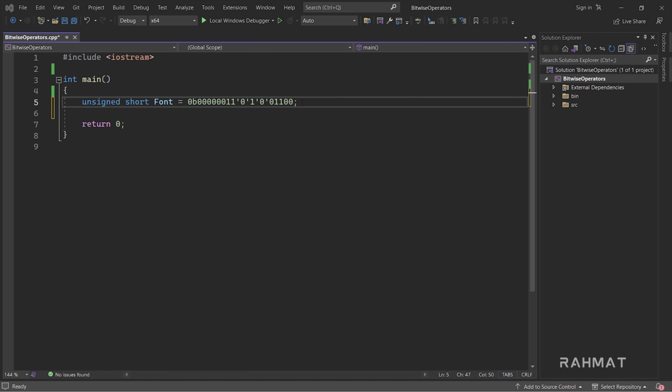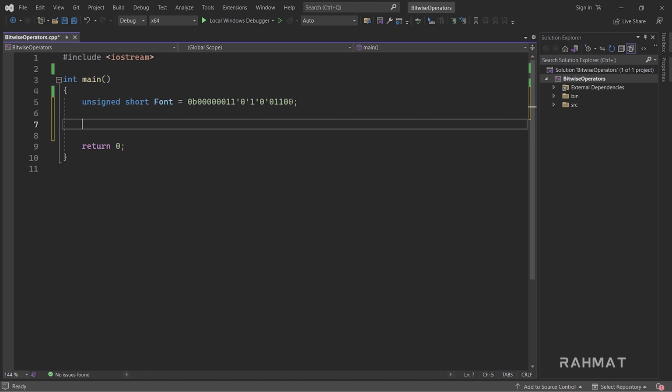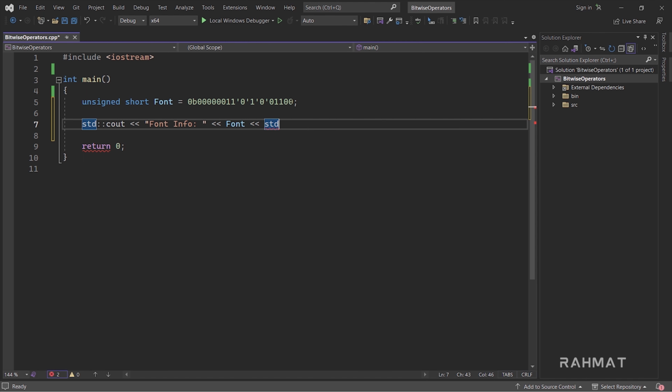So what if I want to print this information? If I write std::cout and say "font information is", then I'll simply print font and std::endl.